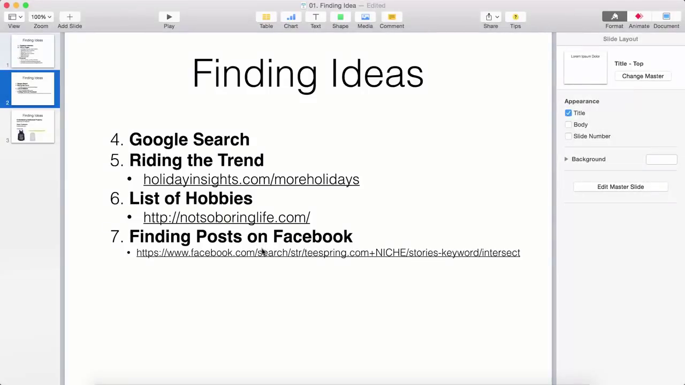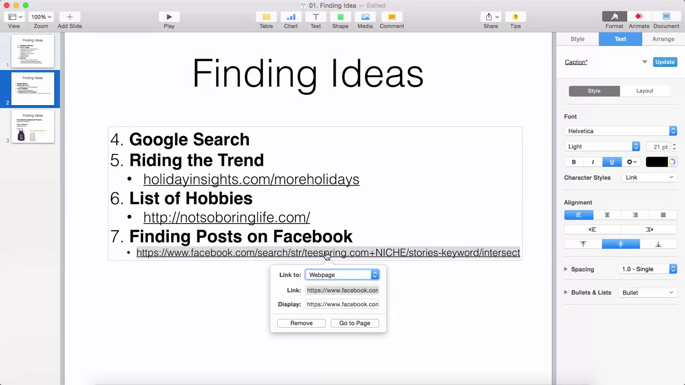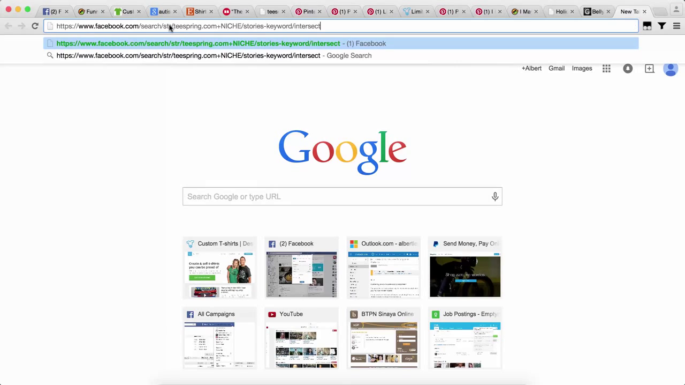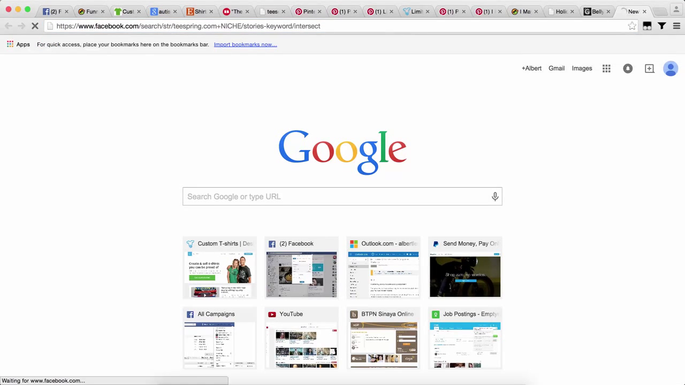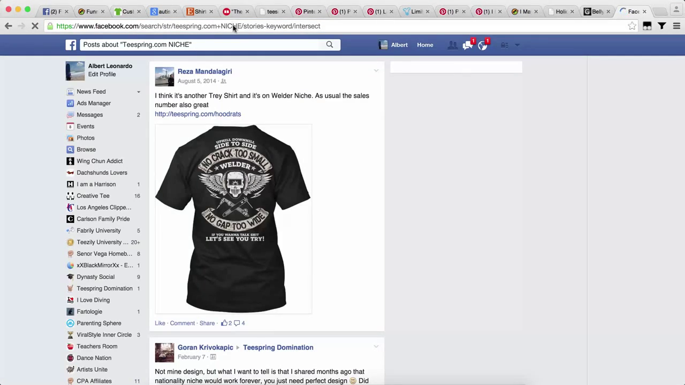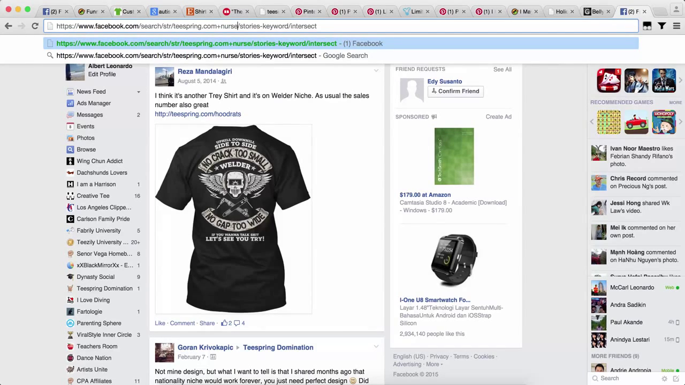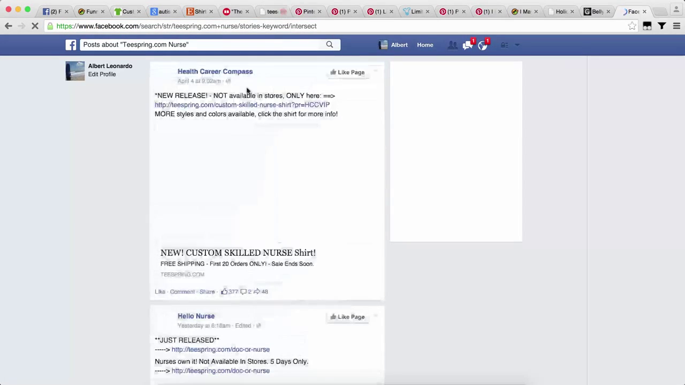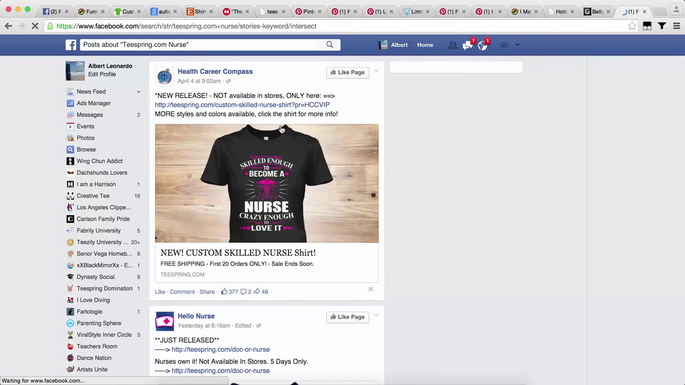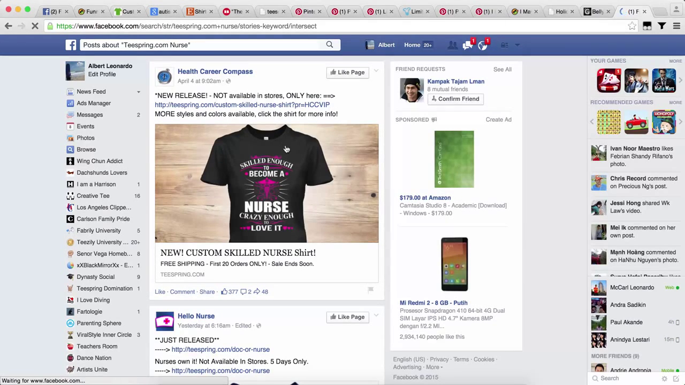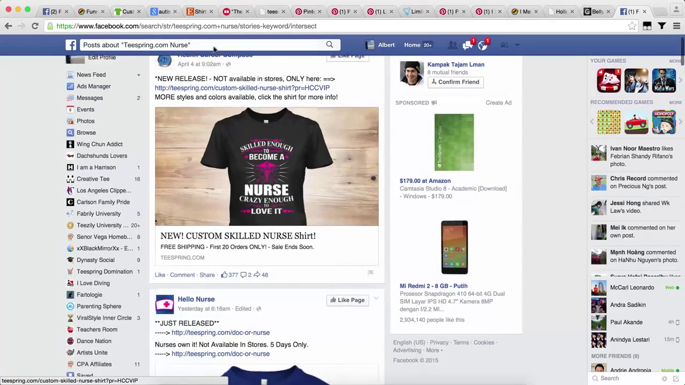Next, finding posts on Facebook. This method uses the Facebook graph search function. Let's copy this. Just copy this into your address bar, and change the niche here into whatever niche you want to go after. For example, if you want to do a nurse t-shirt, Facebook will pull out all the Teespring related posts that contain the phrase nurse.